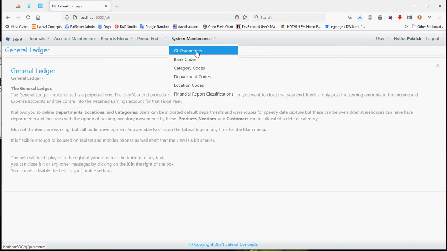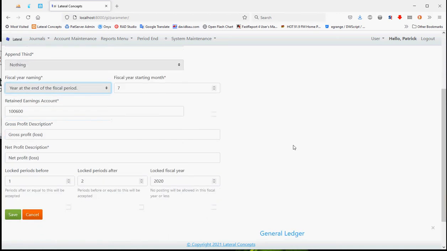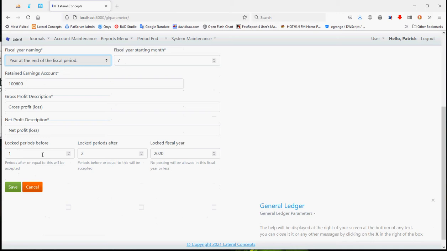General ledger parameters, online help. General ledger parameters allow you to define, well, it's a perpetual general ledger, so you can define your year end, whether at the start or the end of the fiscal year, starting month of the fiscal year, and you can lock periods before and after so that no one can post there, especially which year. This allows accountants to continue doing previous work while other people can only post in their current period.